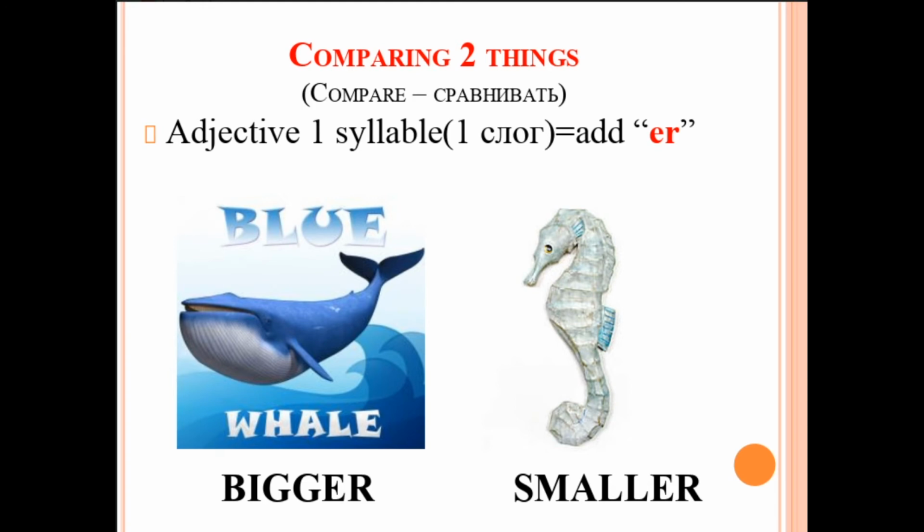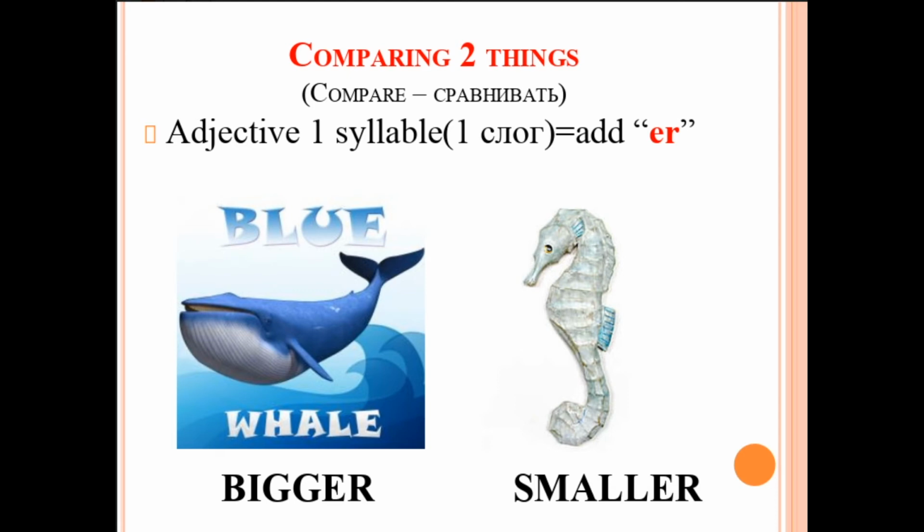What can I say about them? How are they different? Well, this animal is very big, large and heavy, and the seahorse is very small. A blue whale is bigger than a seahorse.